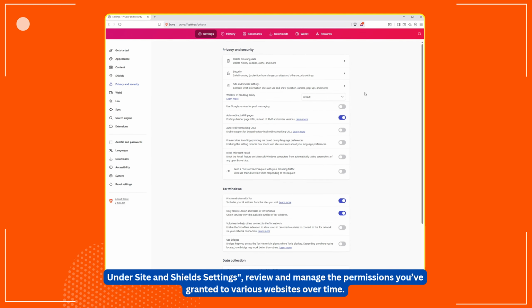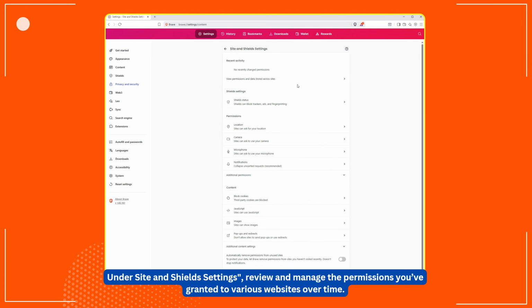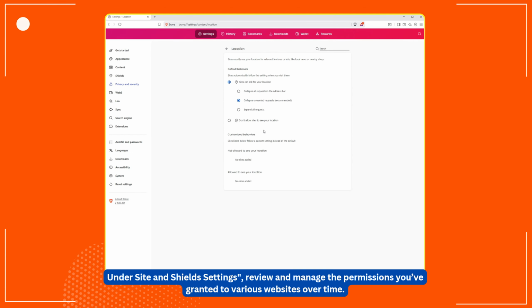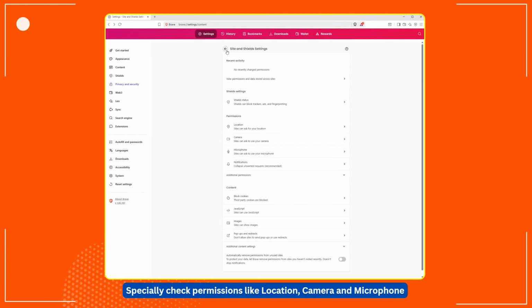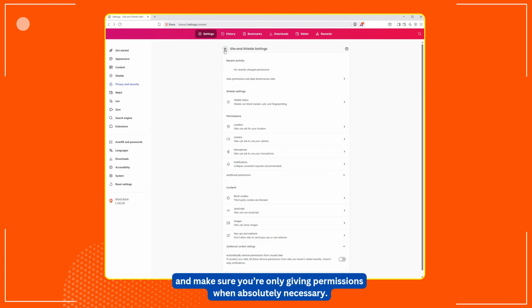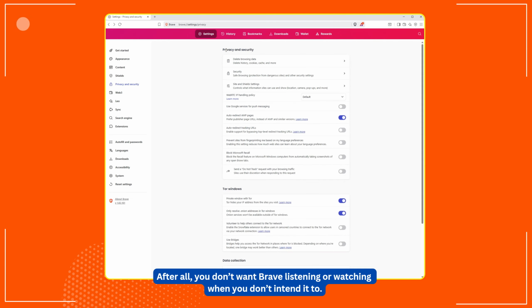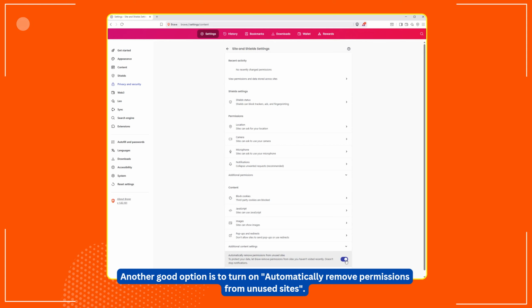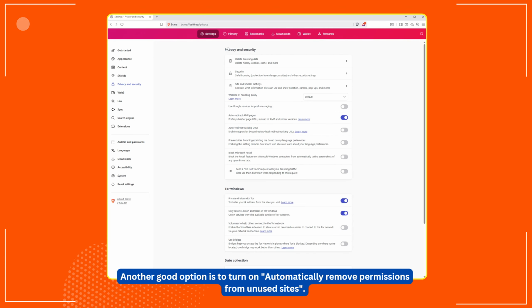Under Site and Shield settings, review and manage the permissions you've granted to various websites over time. Especially check permissions like location, camera, and microphone, and make sure you're only giving permissions when absolutely necessary. After all, you don't want Brave listening or watching when you don't intend it to. Another good option is to turn on Automatically Remove Permissions from unused sites.